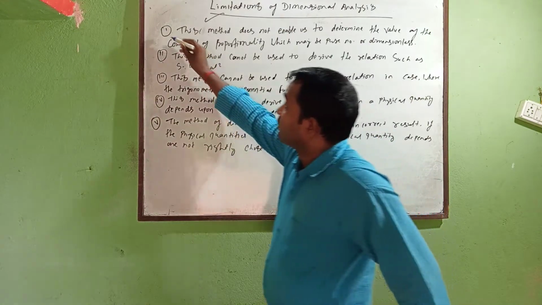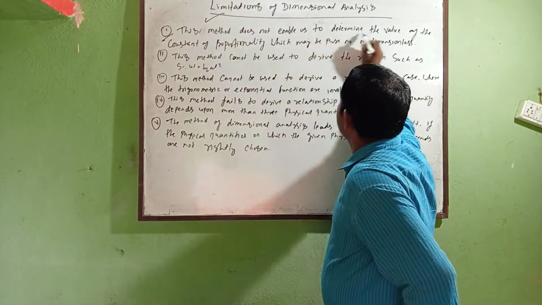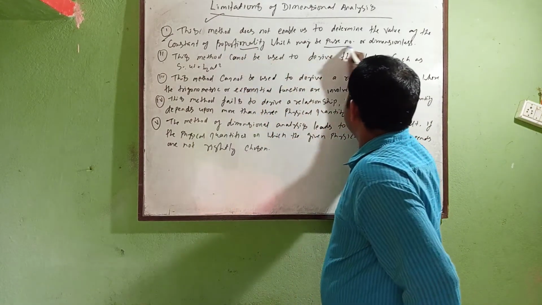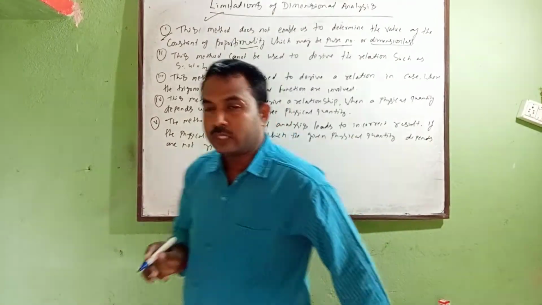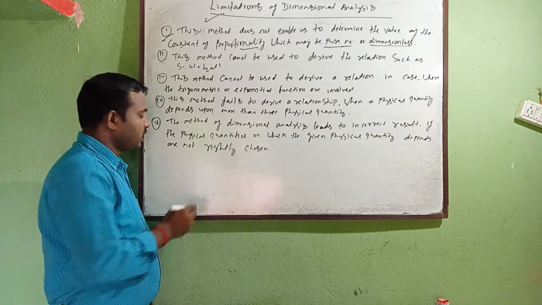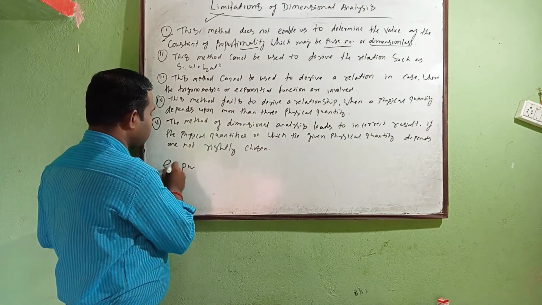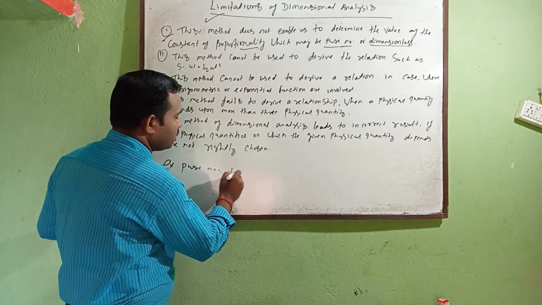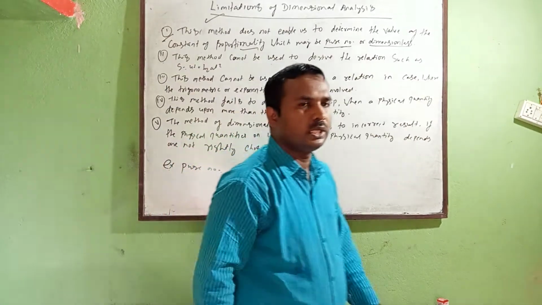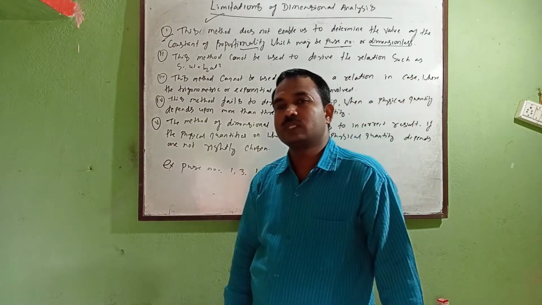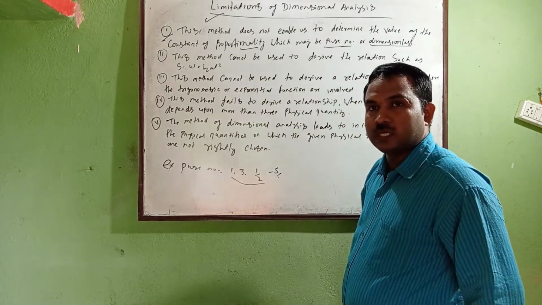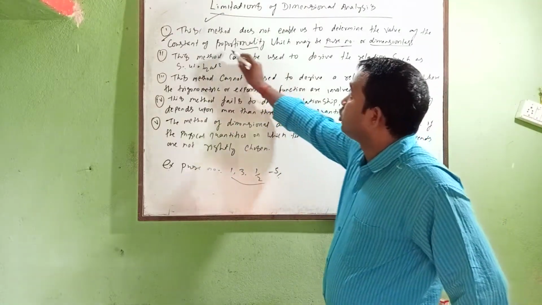Just like first, I have written: this method does not enable us to determine the value of the constant of proportionality, which may be a pure number or dimensionless. Yes, pure numbers or dimensionless. Pure number means, can we give an example? Pure numbers just like 1, 2, 3, 1 by 2, minus 5 by 6. These are the numbers that you can take. If such a number is included in any formula, it cannot give the correct result. Is it correct?